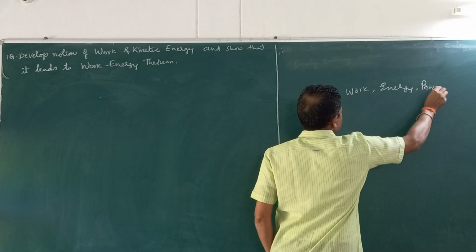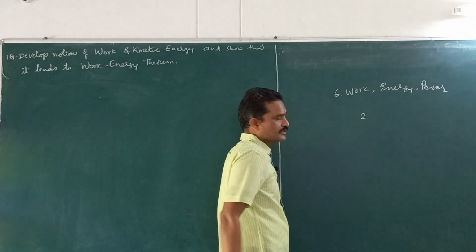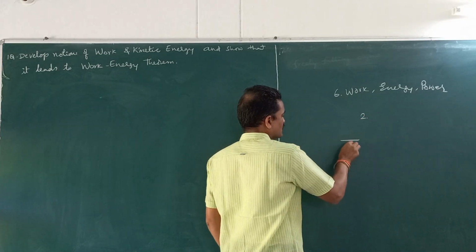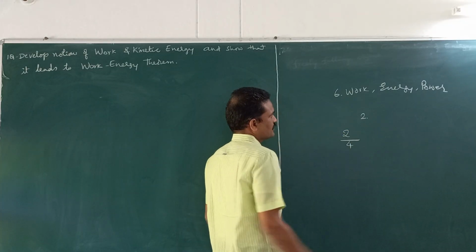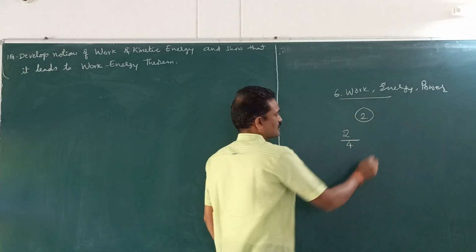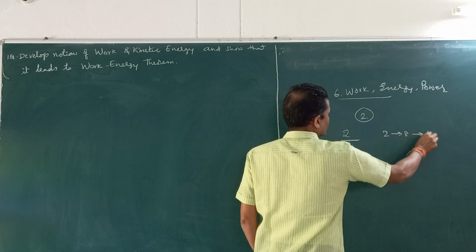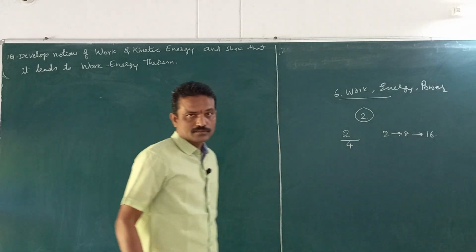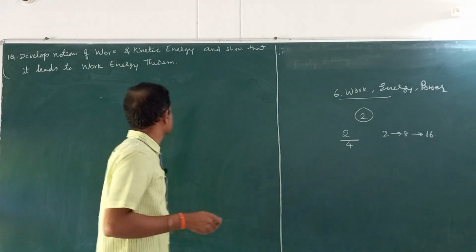From this 6th chapter, you are going to get definitely 2 questions. There are 4 questions in the 3rd section. Out of 4 questions, you have to answer 2. I hope that you will get 2 questions from this chapter itself, each carrying 8 marks. You will be getting 16 marks. So, in the simplest way, we are going to learn the first question.